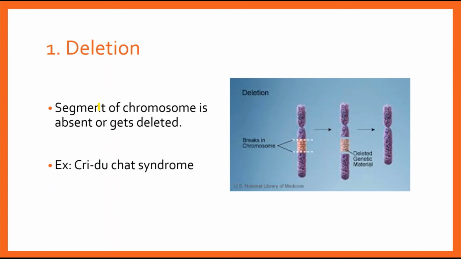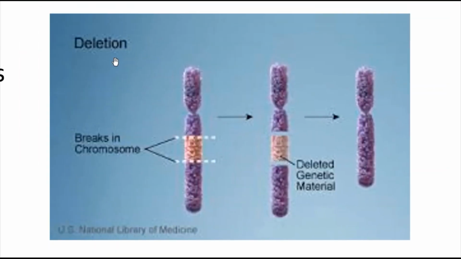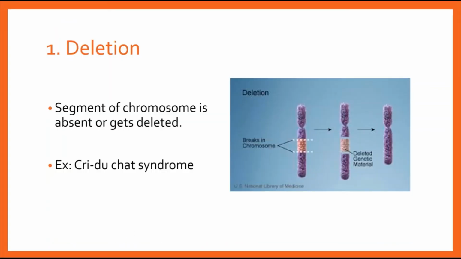Deletion, as the name itself says, is a loss. A segment of the chromosome is absent or gets deleted. In this particular example, we can see a break in the chromosome which does not involve the centromere, and therefore the genetic material at the break is totally removed, and in the final product we have a deleted segment. A good example is Cri-du-chat syndrome.